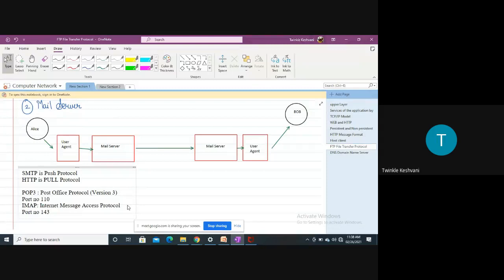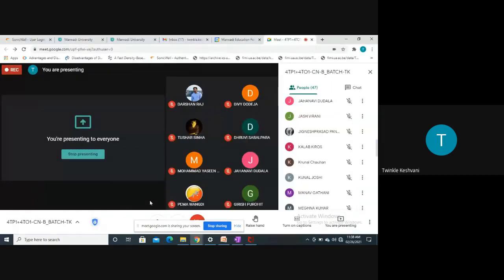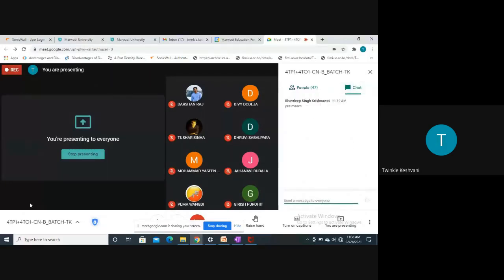Now, just recall how many protocols we have discussed so far in the application layer. First is the HTTP protocol, right? Have you remembered what HTTP is? Online students may also answer. HTTP protocol works on which port number? Yes, it works on port number 80. Then FTP.